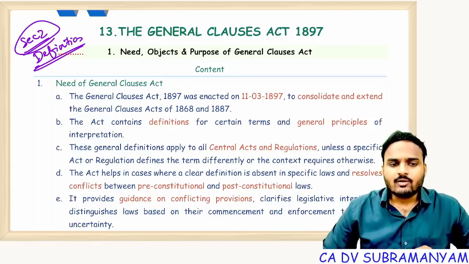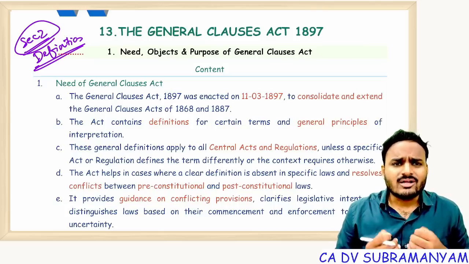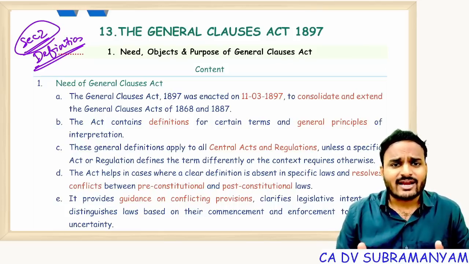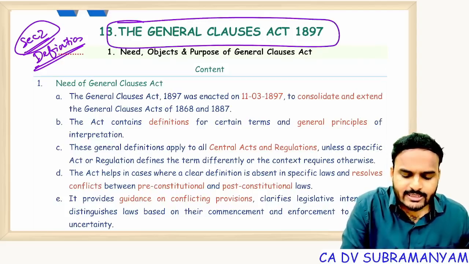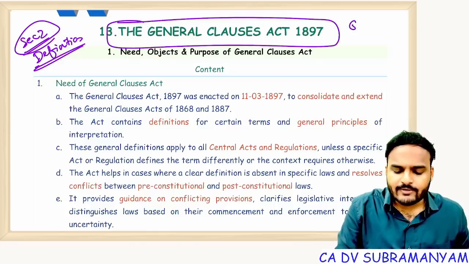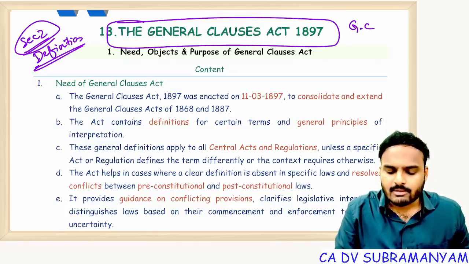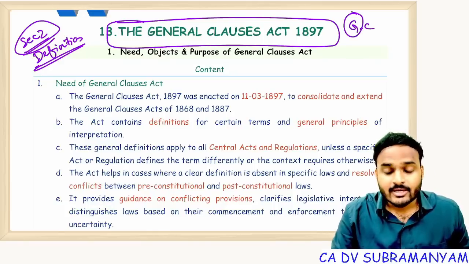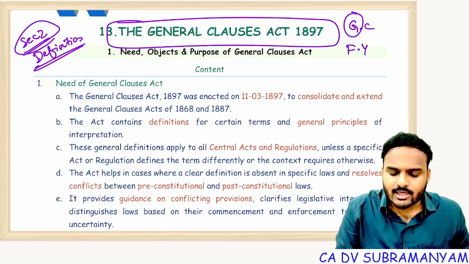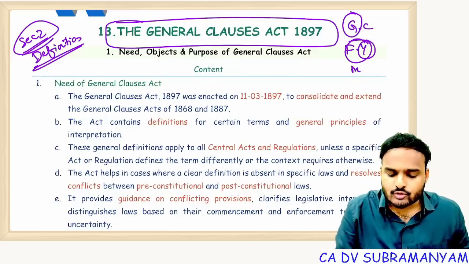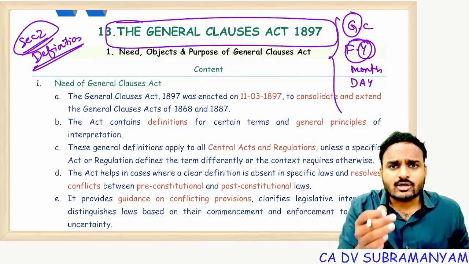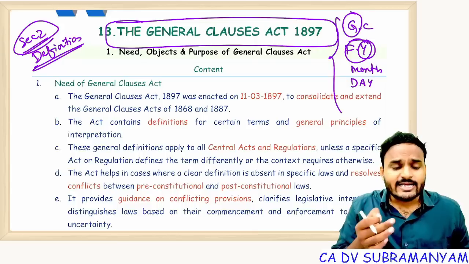Getting it? Now, it is not possible to define all general words in all central acts. So to define these general words, the lawmaker came up with one more act. That act is the General Clauses Act 1897. For example, we have a definition of government company in the Companies Act, but we have no definition of government. We have a definition of financial year in the Companies Act, but no definition of year. We have no definition of month. We have no definition of day. All these are general words: government, year, month, day, declaration, affidavit.